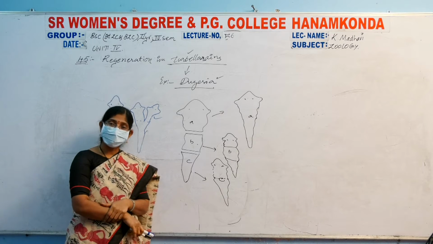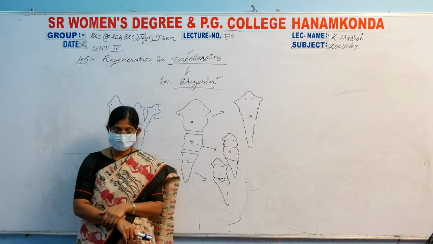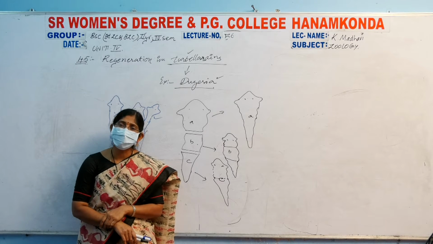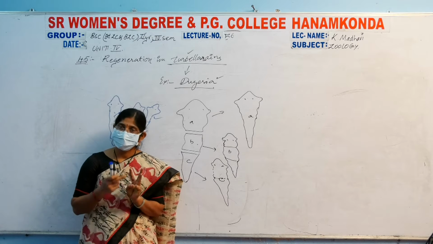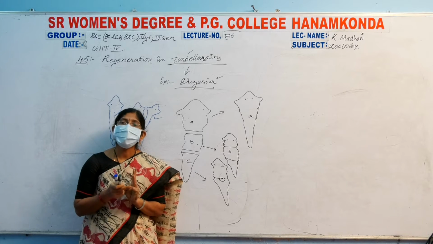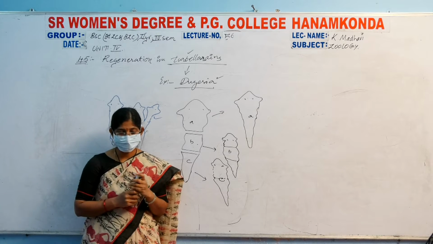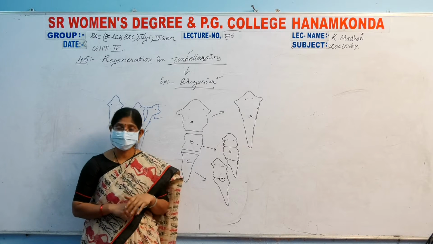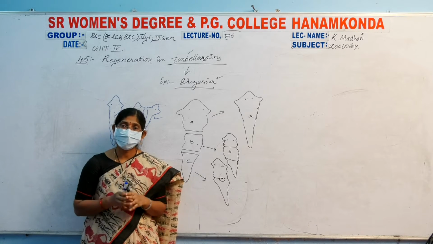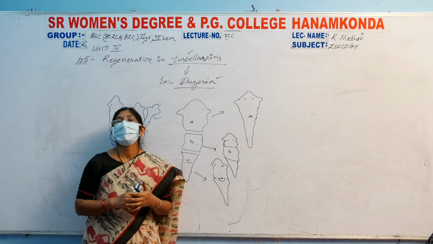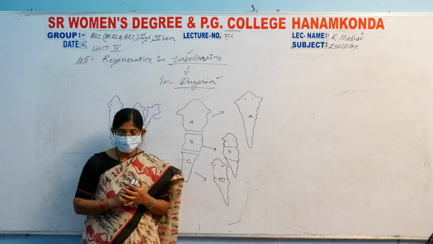The class Turbellaria of phylum Platyhelminthes includes triploblastic animals, which means three layers: ectoderm, mesoderm, and endoderm. That is known simply as triploblastic animals. And acoelomate organisms: there is no body cavity filled with coelom. That's why we consider them acoelomate animals.